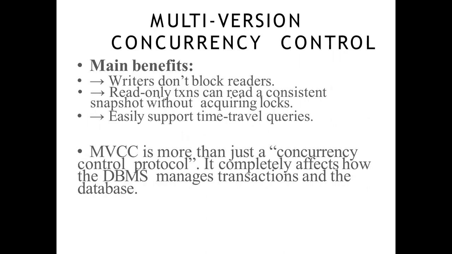So coming to the main benefits of MVCC: writers don't block readers. You have an idea of that, right? When I write something, I take a lock to provide concurrency in my database. Here in MVCC, suppose we have a transaction which is writing to an object, and all the other transactions can read the older version of that object without having any shared lock. There is no shared lock for reading. Am I clear?